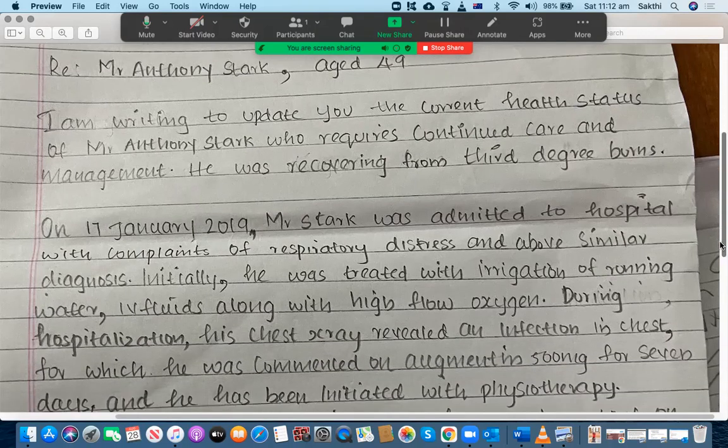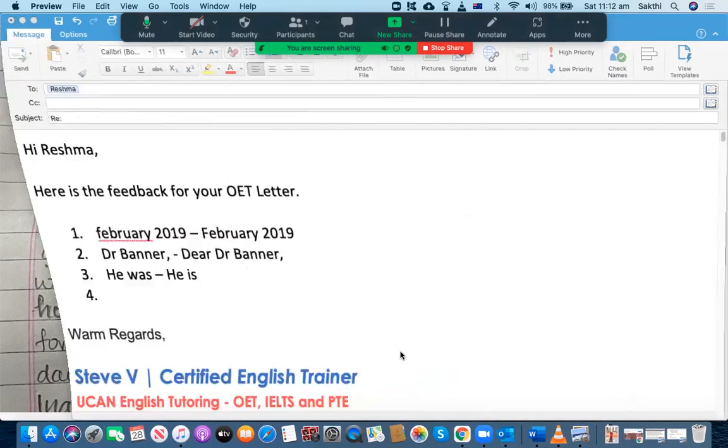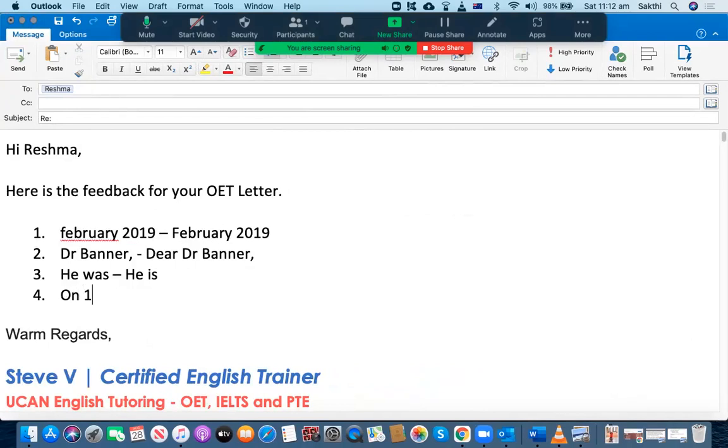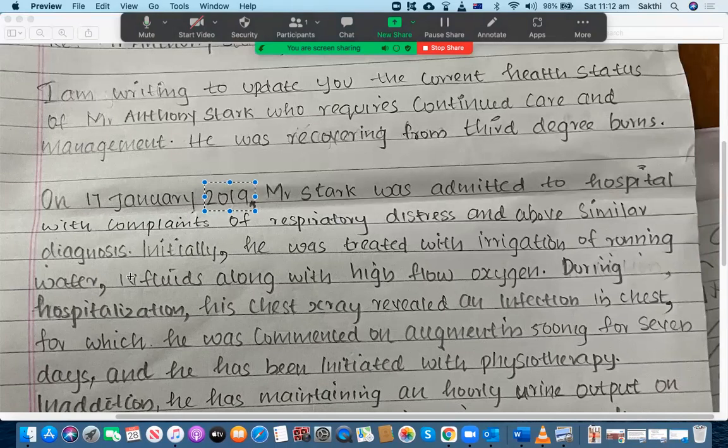It's better to write the date without the year, because the event occurs in the same year, isn't it? So instead of saying on 17 January 2019, you can say simply on 17 January. You don't need to write 2019 after that. That's fine. Okay, let's go to the next one.